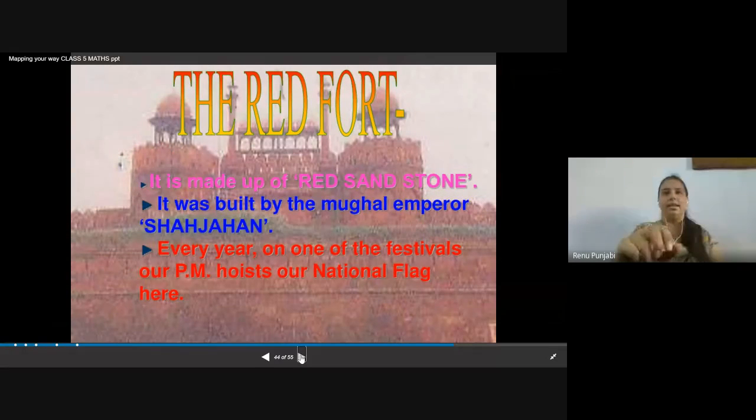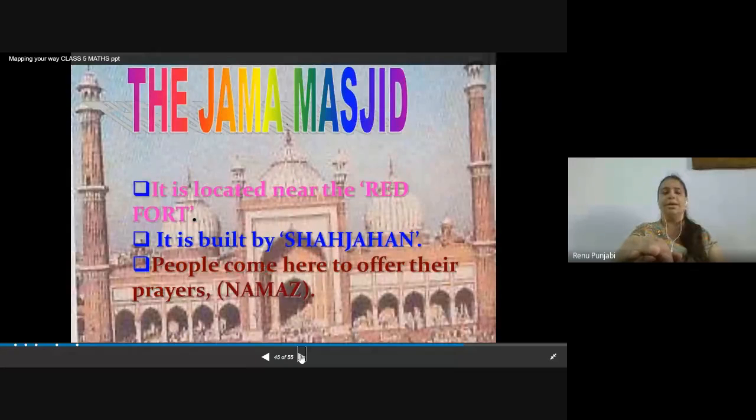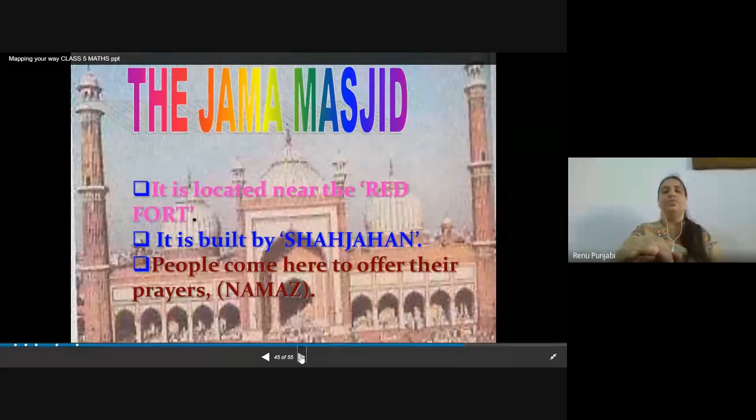The Red Fort, it is made up of red stones. It was built by the Mughal Emperor Shah Jahan. Every year on one of the festivals, our Prime Minister hoists our national flag here, at the Red Fort. Jama Masjid is also located in Delhi. It is located near the Red Fort. It is built by Shah Jahan. People come here to offer their prayers, namaz.